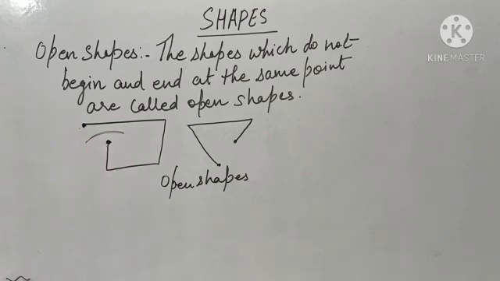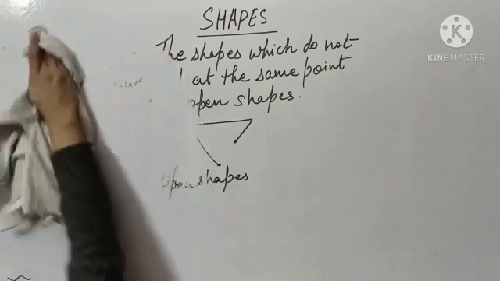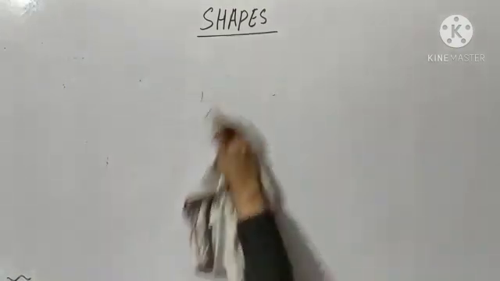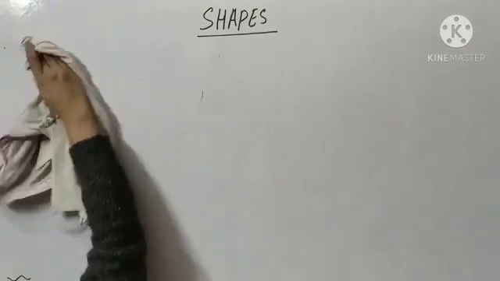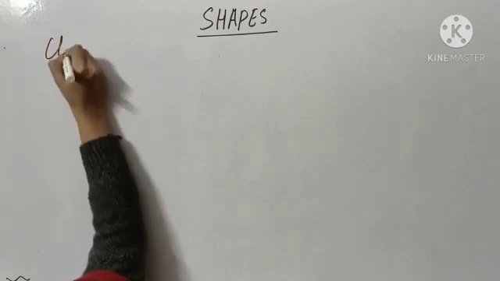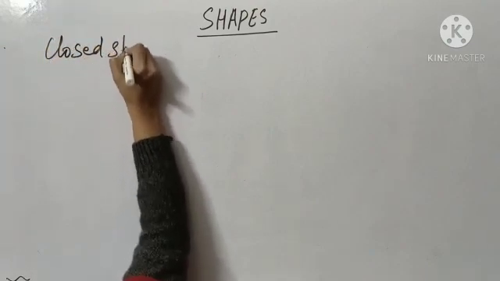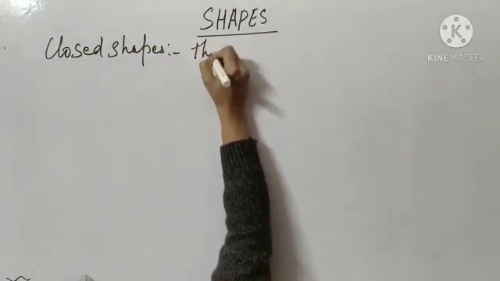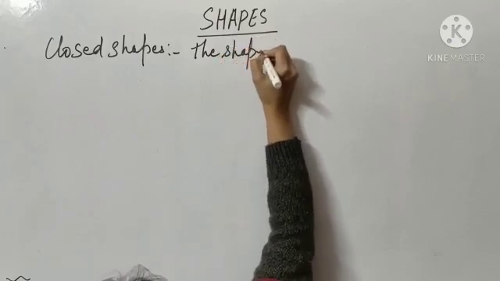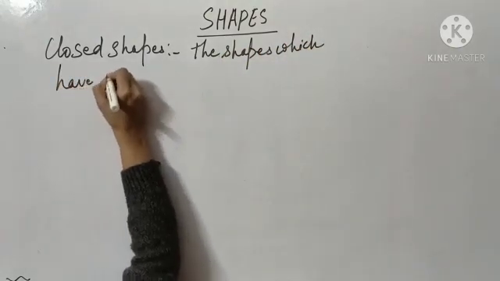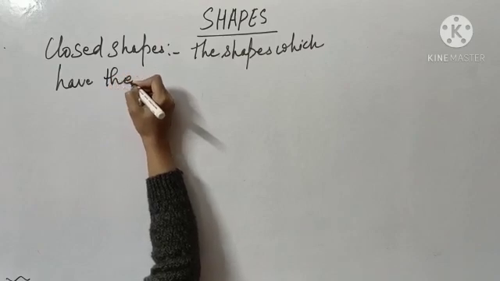Okay, now closed shapes. What are closed shapes? The shapes which have the beginning point and ending point same.